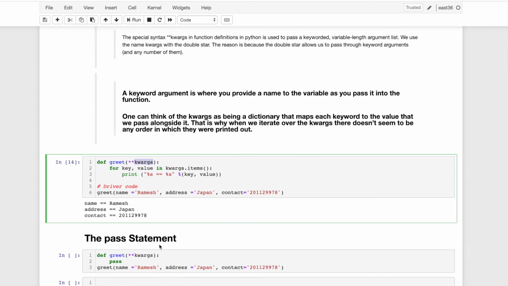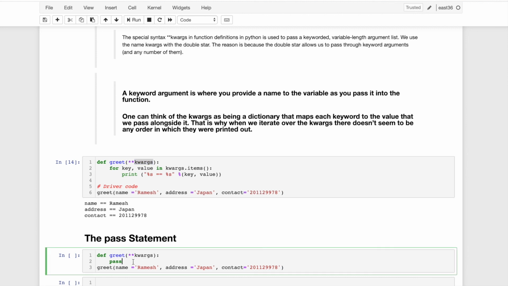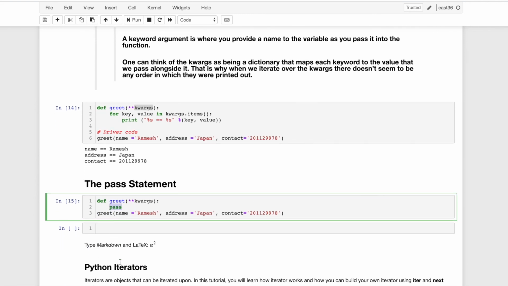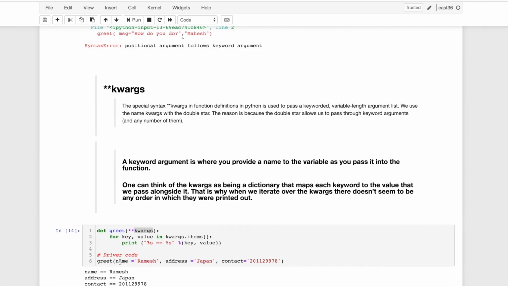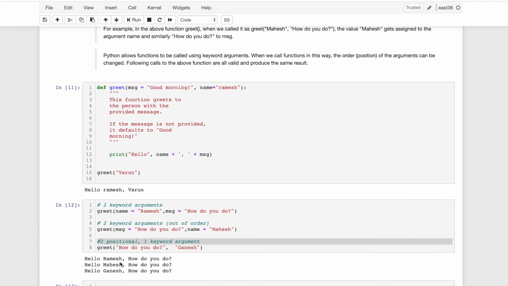Another statement, the pass statement, which I discussed previously. Same as if I have to write an empty function, then I just put a pass statement here, and it will be empty. If I call it, it will be empty. So if you don't want to write anything in the function, just define the function, then we can put pass here. So this is all about functions and arguments.